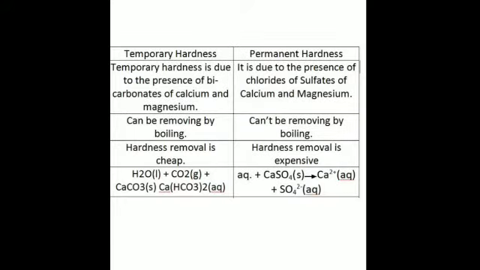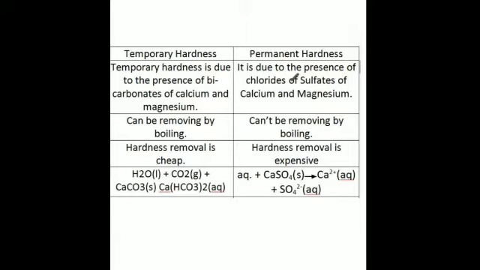Then hardness is of two types, temporary hardness and permanent hardness. Temporary hardness is due to the presence of bicarbonates of calcium and magnesium, and permanent hardness is due to the presence of chlorides and sulfates of magnesium and calcium. Is that clear?